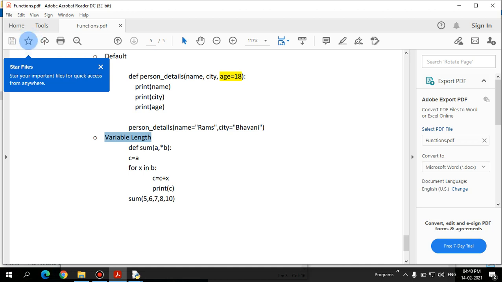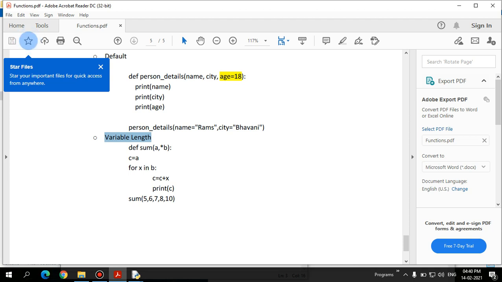Variable length in the sense I don't know how many parameters or arguments I am going to use, right? It's imaginary, so I am going to use it as a star. Let's see how this works. c equal to a, the first variable, and for x in b, whatever is there. It's more than one value, so it will take it as a tuple, right? So here b is a tuple. That is why we use a for loop for accessing the values in the tuple.